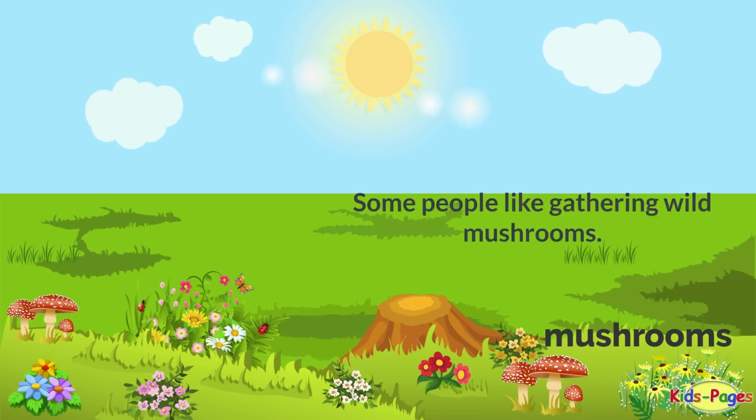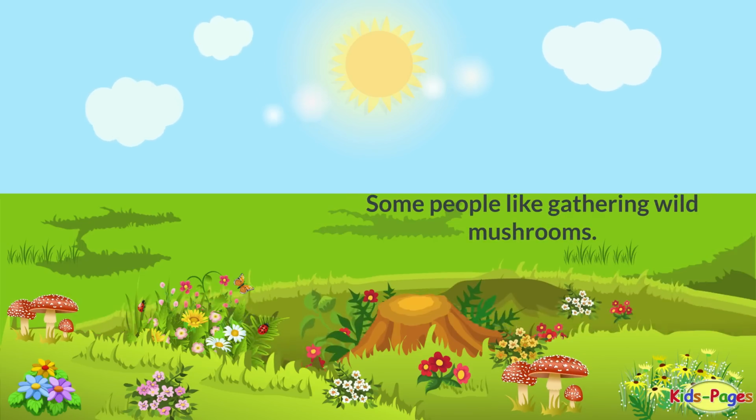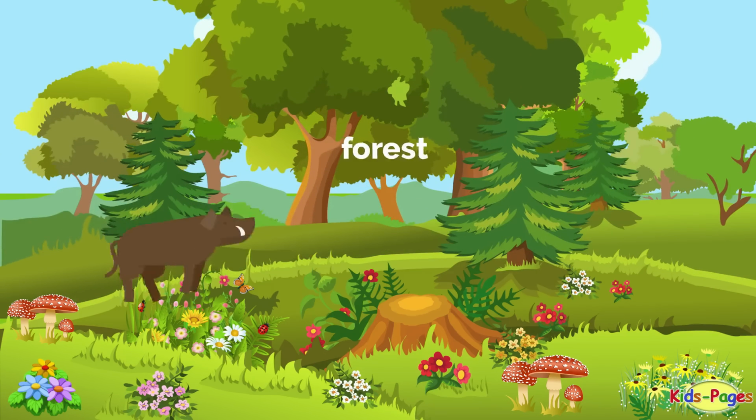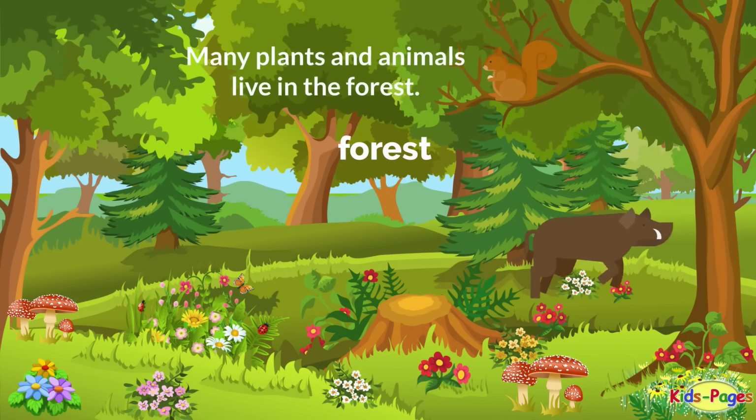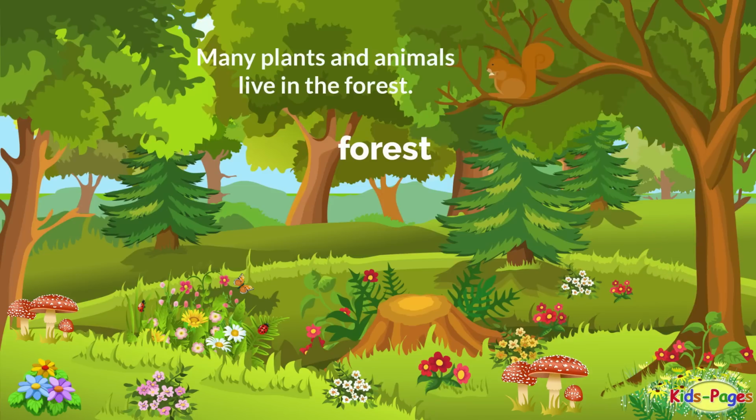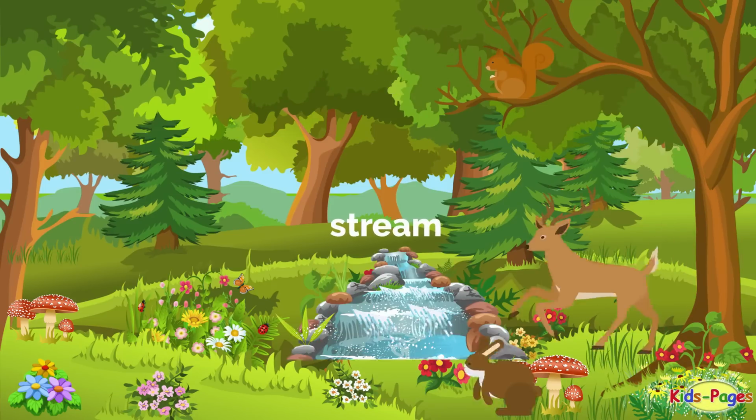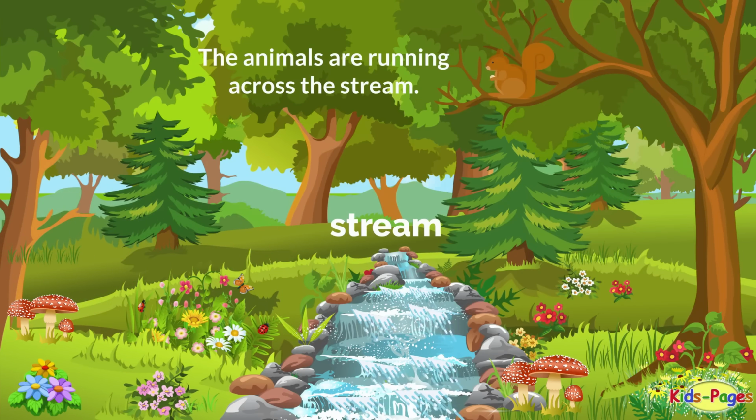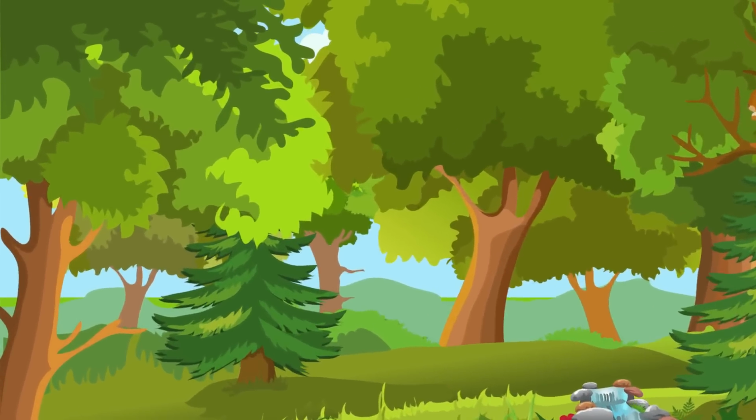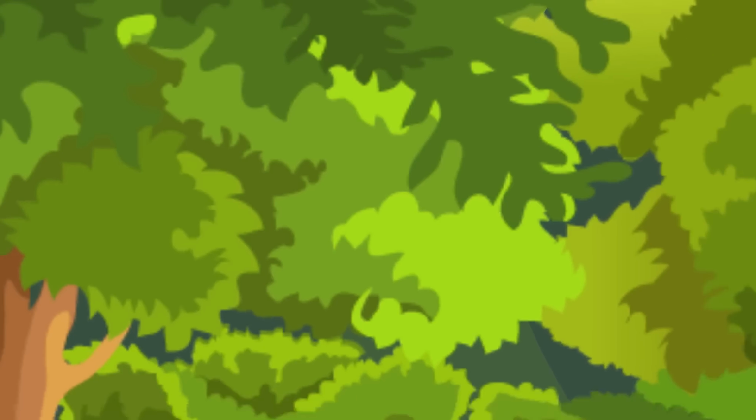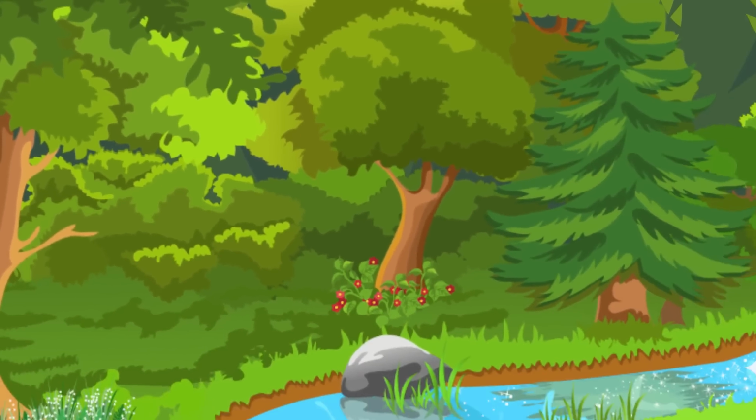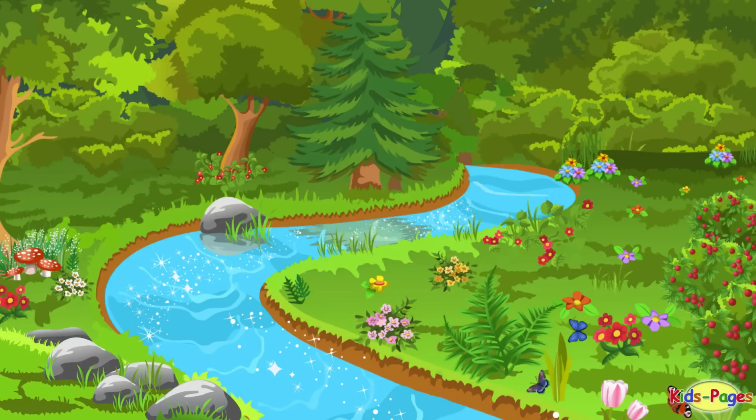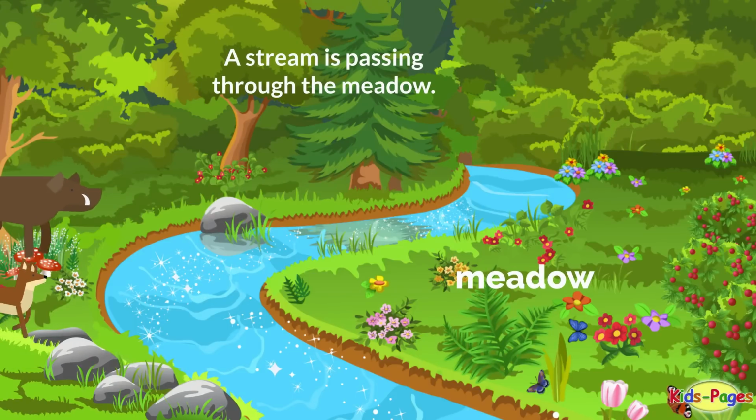Mushrooms. Some people like gathering wild mushrooms. Forest. Many plants and animals live in the forest. Stream. The animals are running across the stream. Meadow. A stream is passing through the meadow.